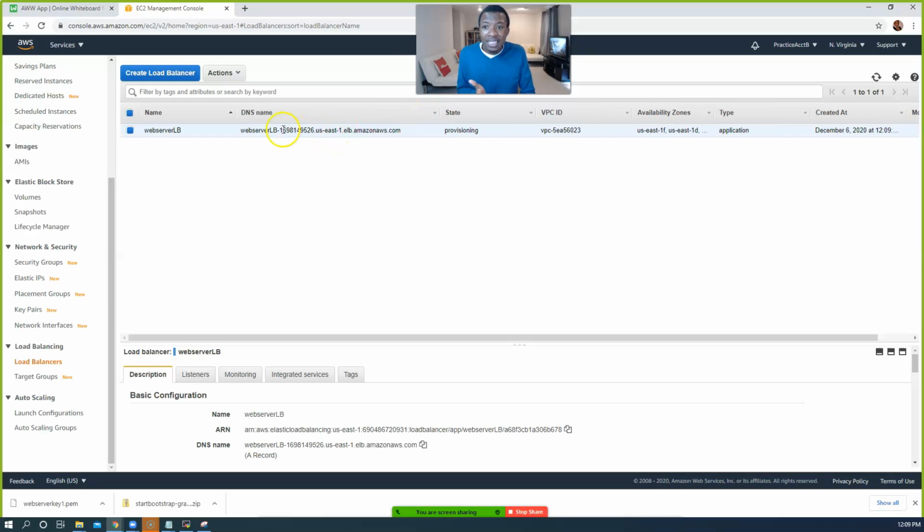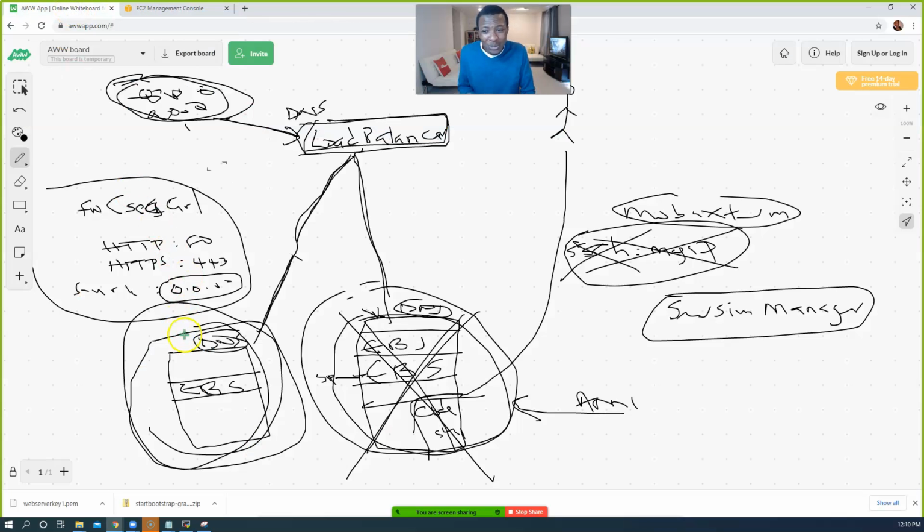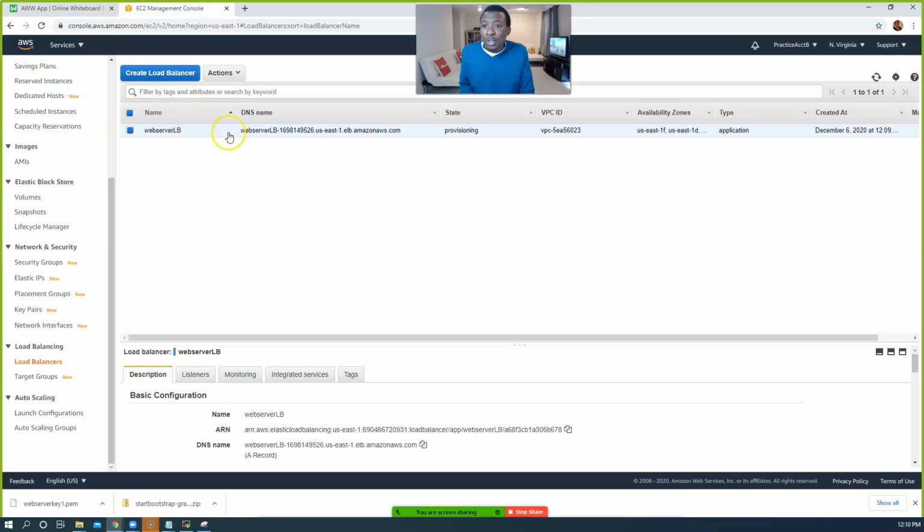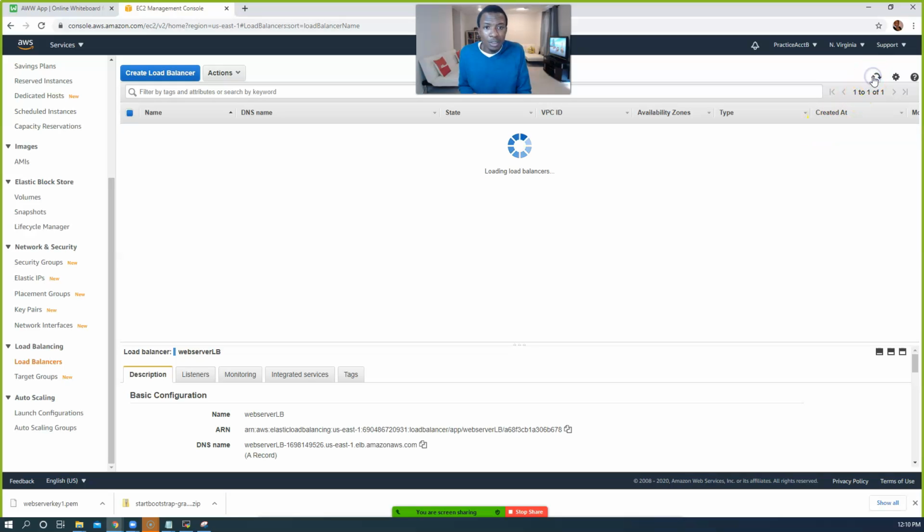Now guys, it doesn't matter how many servers you have behind the load balancer. At this point, if you're using a load balancer, you want to stop giving your customers, your end users, the direct link to your server. It doesn't make sense to do that, right? Use a load balancer. Now you have one DNS that you can give them, and whatever servers are alive behind the load balancer, they'll be able to reach your website, because your website exists on all of these servers. So now it's still provisioning. Let's just give it some more seconds.